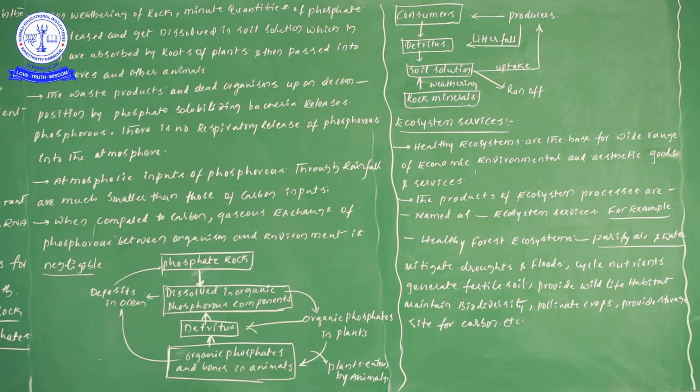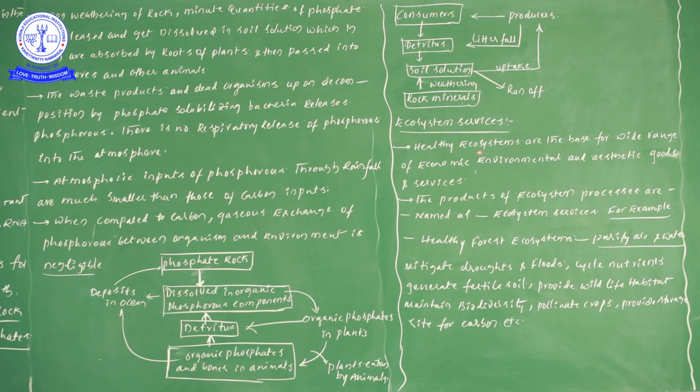Next, ecosystem services. This is the last and final concept in ecosystem. Ecosystem services concern the uses, or the main important points. Now let us see. Healthy ecosystems are the base of a wide range of economic, environmental and aesthetic goods and services.